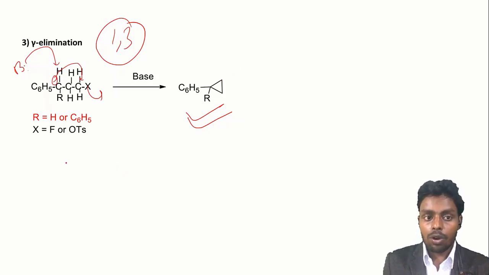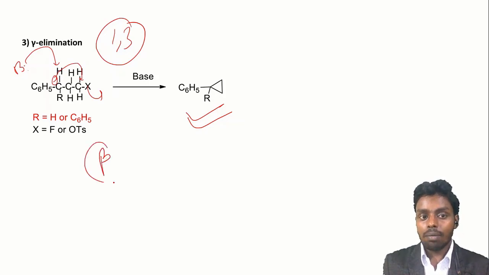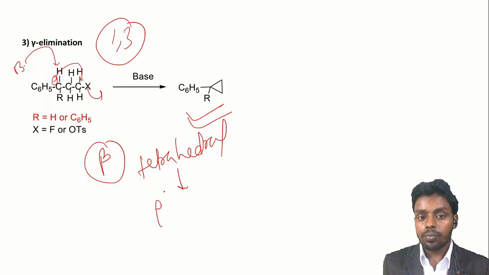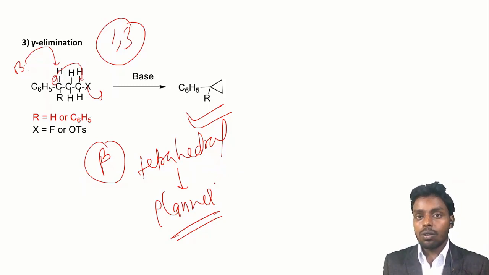Another thing is very important in elimination reactions: the geometry of the molecule gets changed. So we have seen that in beta elimination, the geometry changes from tetrahedral to planar system. Okay, the geometry changes from tetrahedral to the planar.